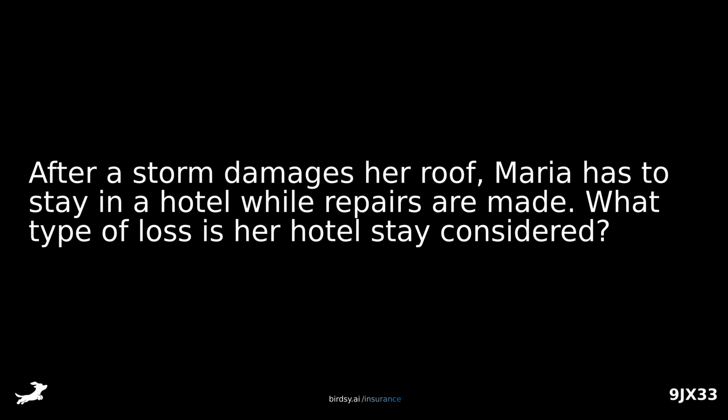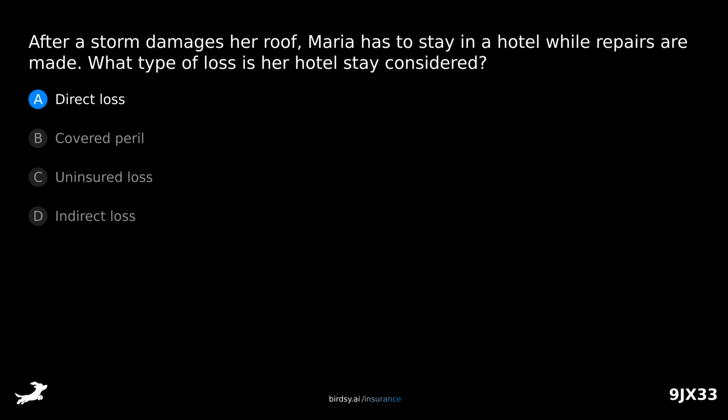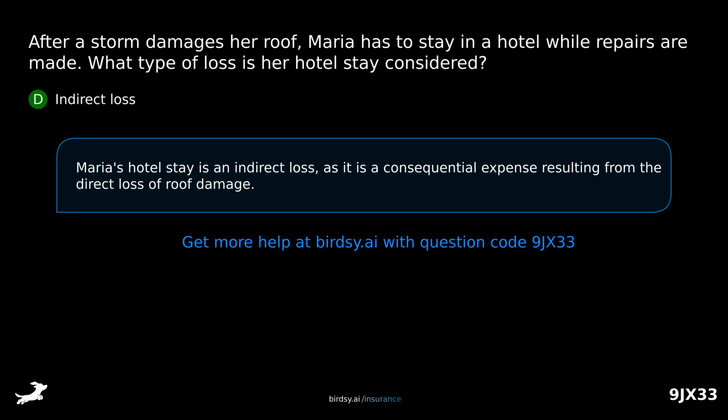After a storm damages her roof, Maria has to stay in a hotel while repairs are made. What type of loss is her hotel stay considered? Is it A. Direct loss? B. Covered peril? C. Uninsured loss? Or D. Indirect loss? The answer is D. Indirect loss. Maria's hotel stay is an indirect loss, as it is a consequential expense resulting from the direct loss